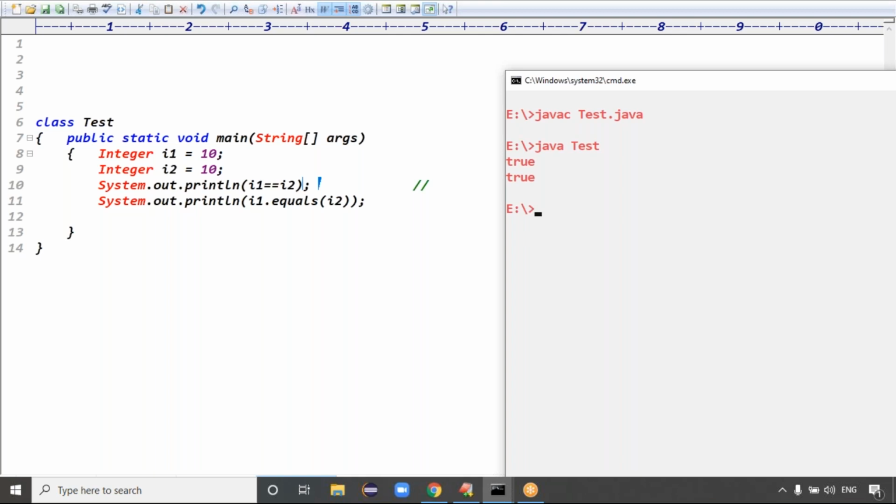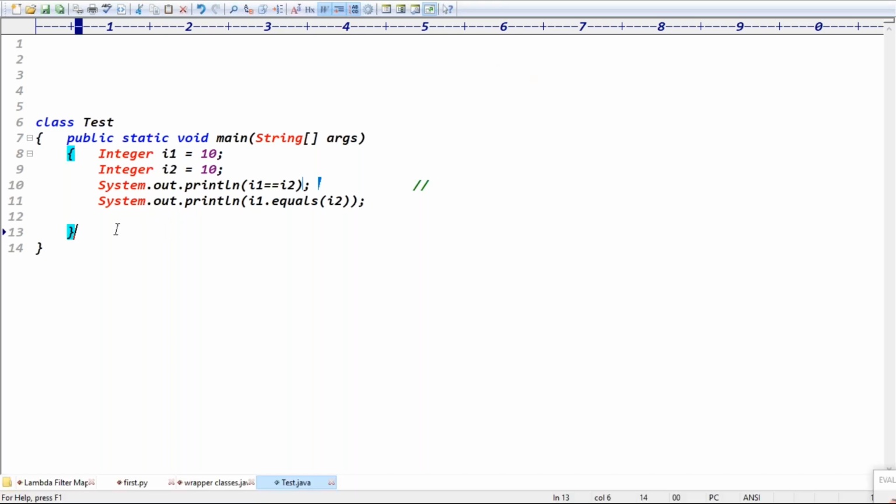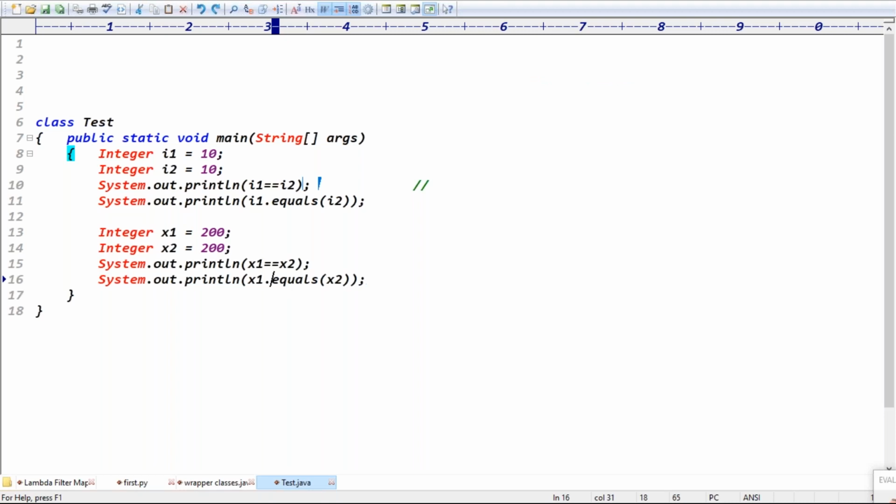Autoboxing internally uses which approach? The valueOf method approach, right? That's what it is, pointed to the same memory, guys. Exactly. What about the second case here? Here also autoboxing only, but it uses the valueOf method. But is this within the range or outside of that range? Outside the range. Out of that range, what does it return then? False.